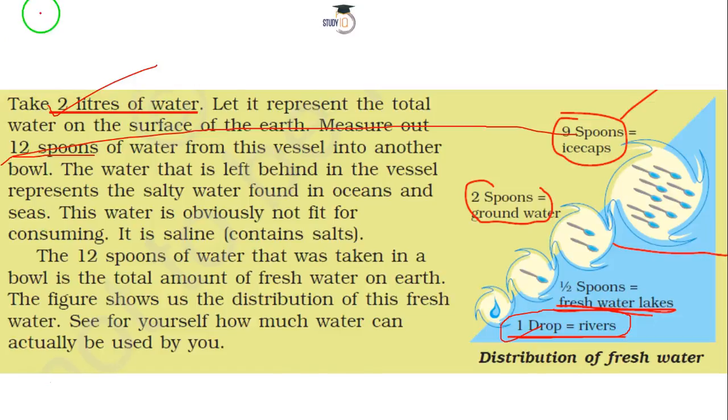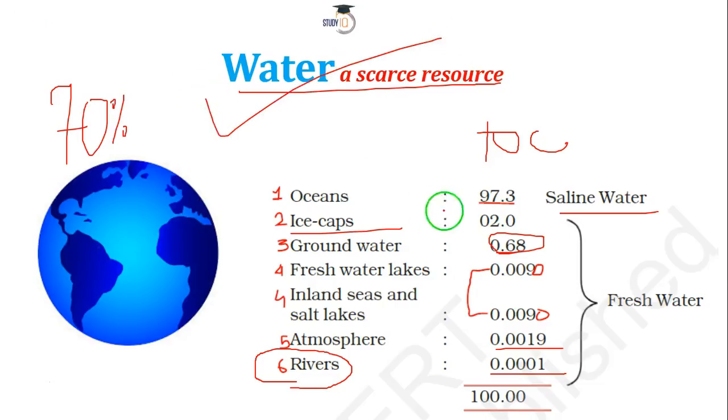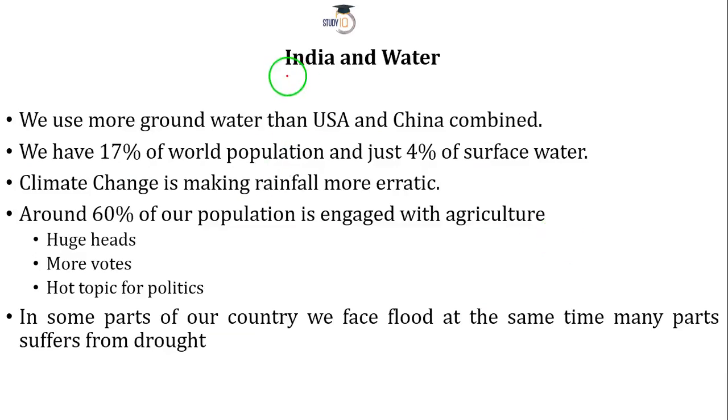So this is the reason why, when I started this discussion, I told you that water is a scarce resource. Now when we talk about India and water, we are consuming more groundwater than the total groundwater used by USA and China. Imagine USA and China. China is a heavily populated country, isn't it? It is number 1 and we are number 2 in terms of population. USA has 30 crore population, which of course is not that low either.